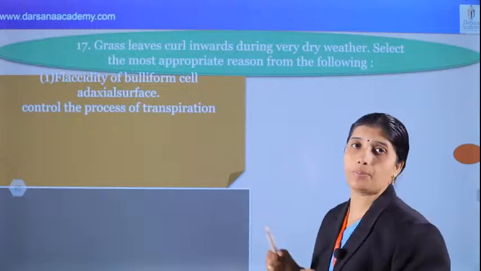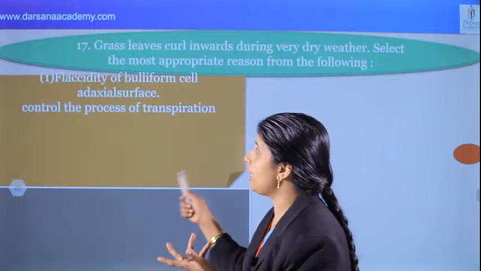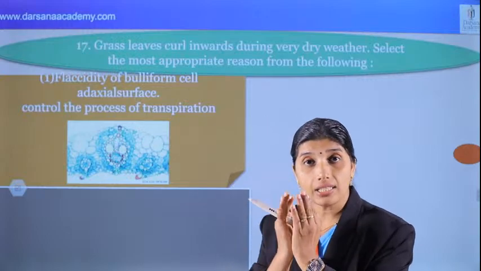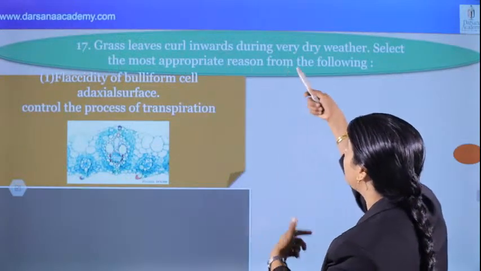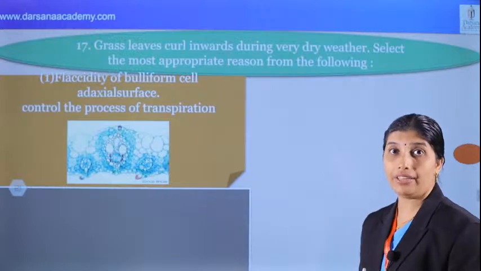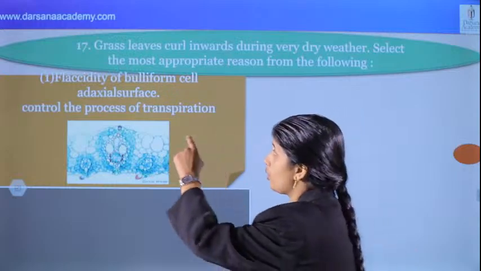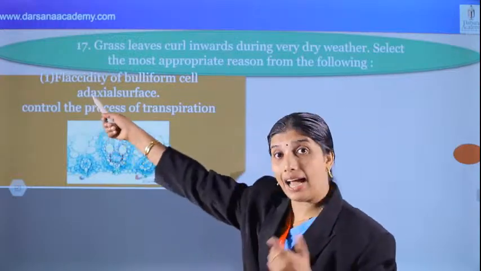Control the process of transpiration. We can see that these are bulliform cells. When they become flaccid, the leaf curls inwards and reduces transpiration by the grass. That can be seen in grass, very important. That is where it is present, and it is also an entrance question: adaxial.